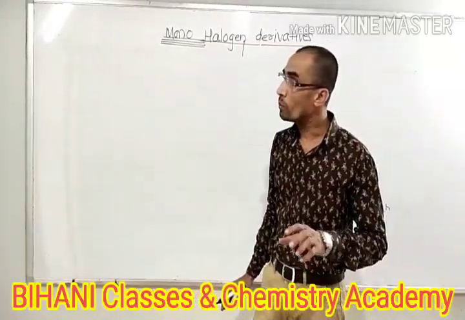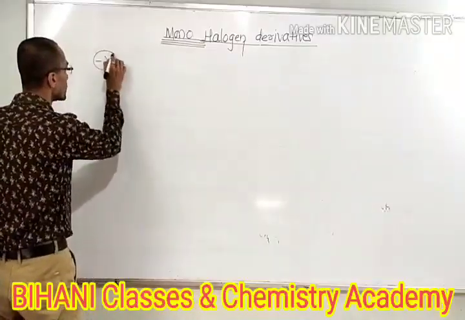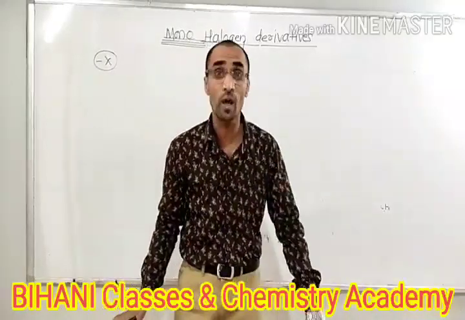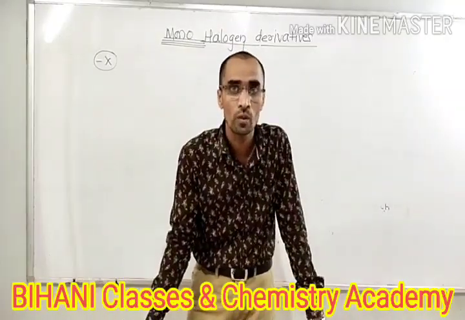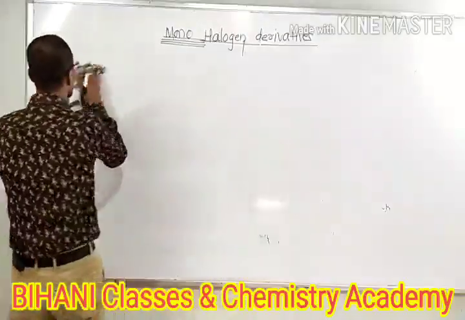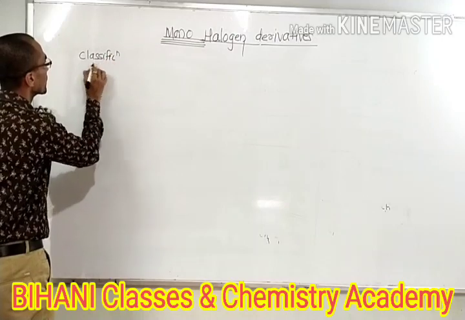Now we have to study it based upon the hybridization state of the carbon to which the halogen atom is attached. Again we have to study the classification of monohalides.